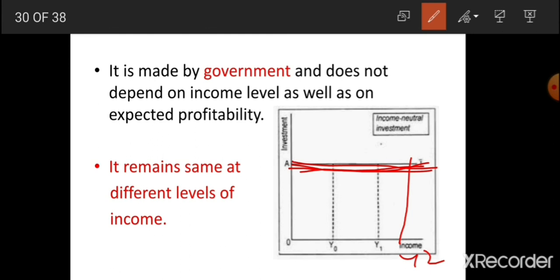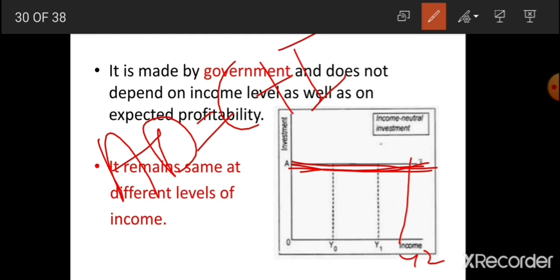Clear beta? So in the Keynesian model, AD is equal to C plus I, where C refers to consumption expenditure made by private individuals as well as government. So we have discussed the C function in an economy. Next, this is I. I refers to autonomous investment in the Keynesian model, because according to Keynes, it is the responsibility of government to pull an economy out of financial crisis. So the maximum responsibility is given to the government, whether it is for consumption or for investment.